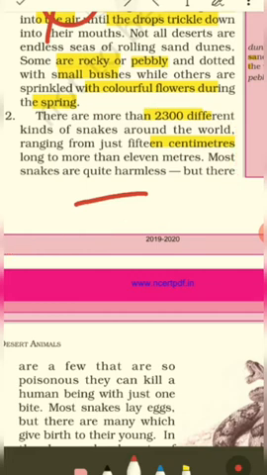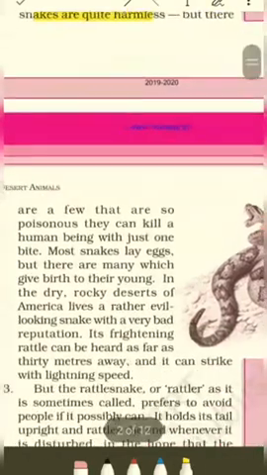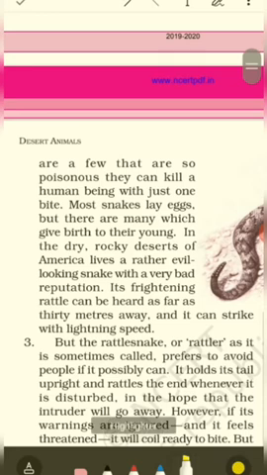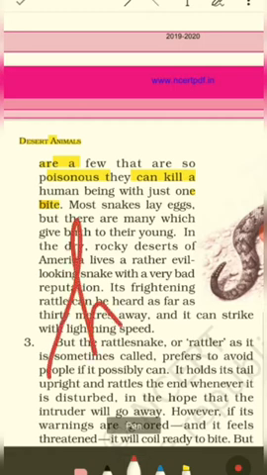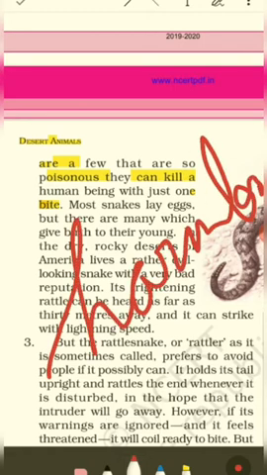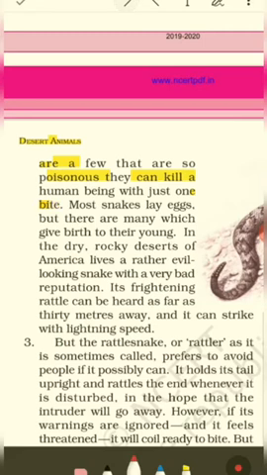Clear? Most snakes are quite harmless. You have to remember one important fact here. Most snakes are harmless. They are not poisonous. But there are few that are so poisonous, so venomous, and so dangerous that they can kill a human being with just one bite. Most snakes are harmless creatures. Even if they bite you, you will survive with ease. They do not have this venom and all. Clear? But some are so harmful that if they bite you once, you are gone. So you have to be wary of those kinds of snakes.